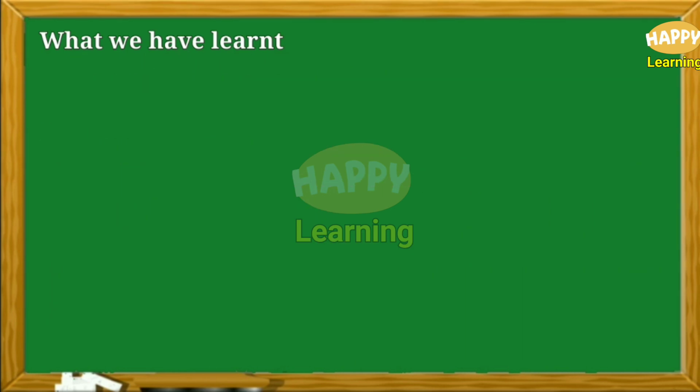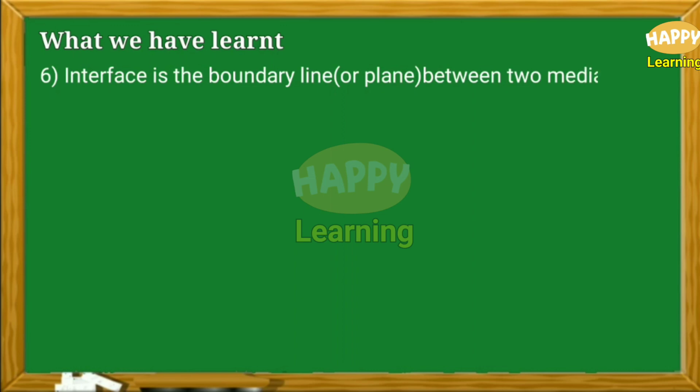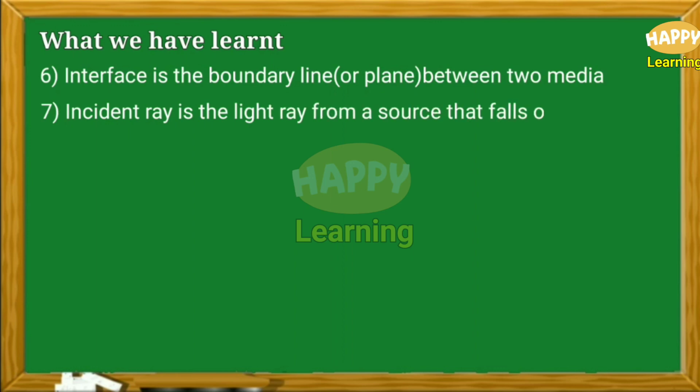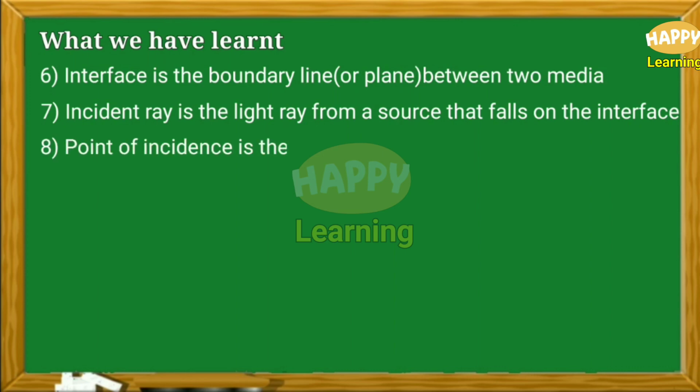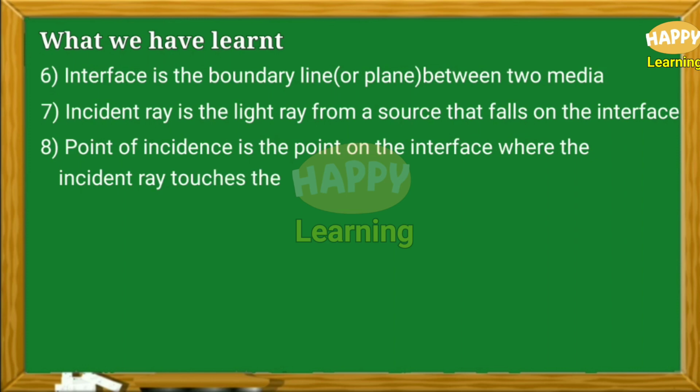Point number 6. Interface is the boundary line or plane between two media. Point number 7. Incident ray is the light ray from a source that falls on the interface. Point number 8. Point of incidence is the point on the interface where the incident ray touches the interface.